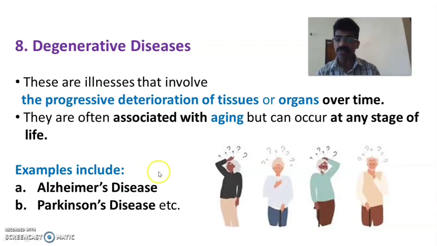So the examples include Alzheimer's disease, related to memory of the person or patient, and even Parkinson's disease, usually seen after 50 years, especially in males. So these are the examples for the degenerative diseases. It is due to degeneration of the tissue, organs, cells, etc.